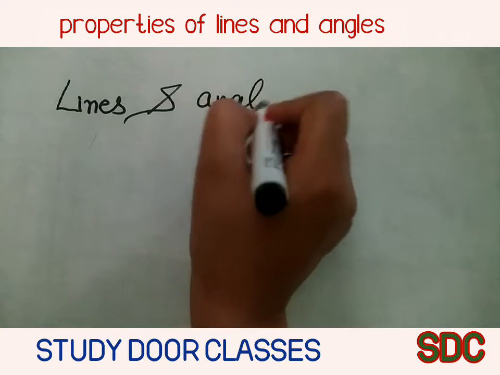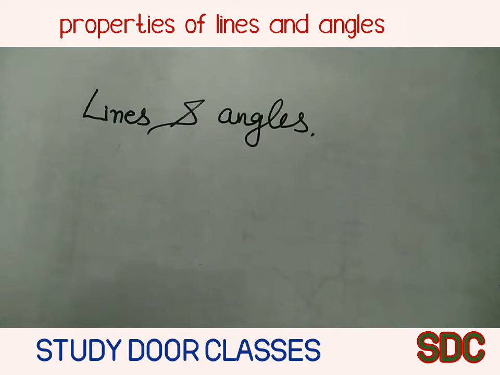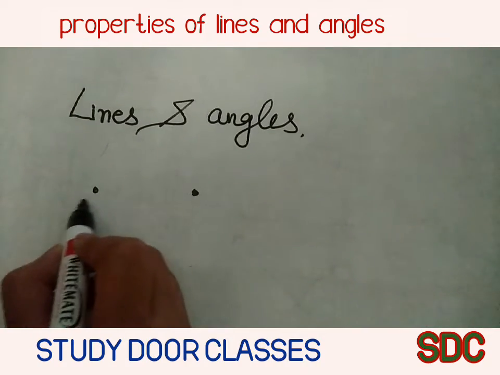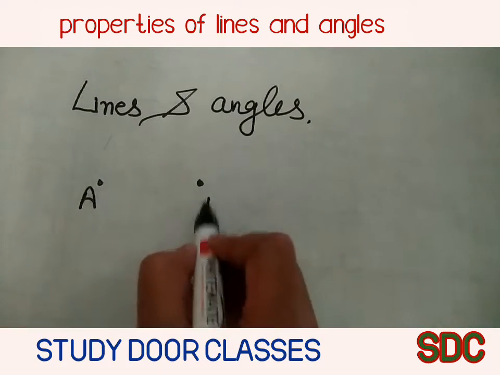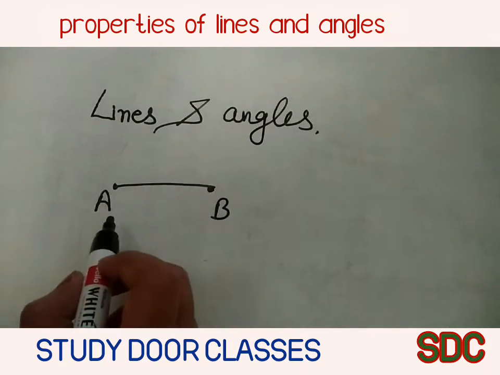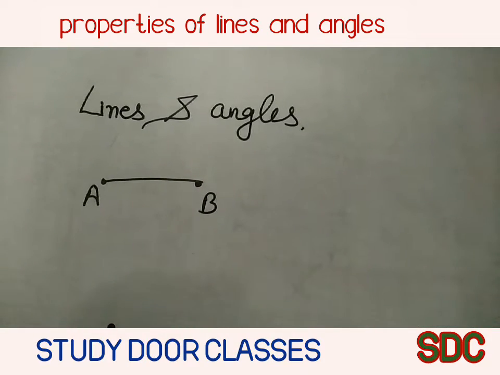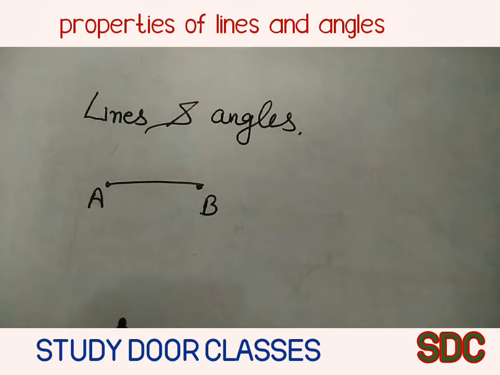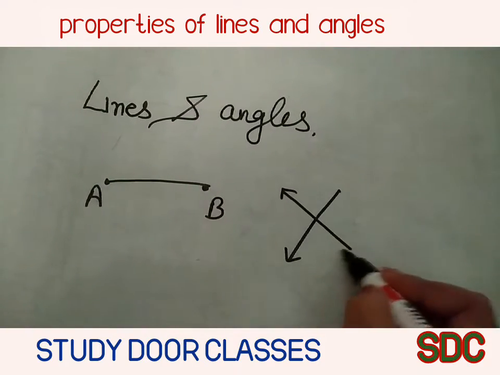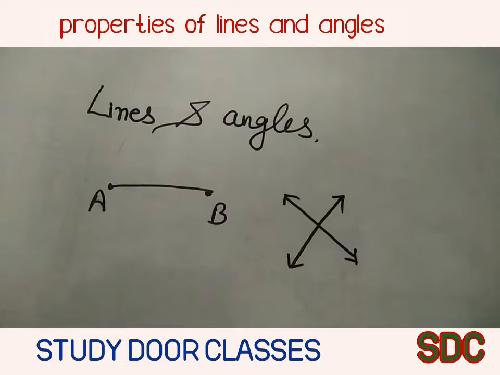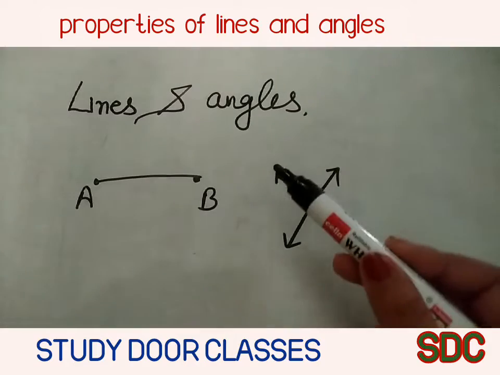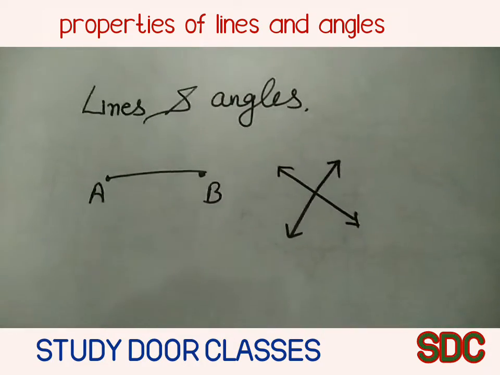Lines and angles. You know, a minimum of two points is required to draw a line. Just like we have two points A and B, we can draw a line to join A and B. Here you will learn some properties of angles and lines intersecting each other. We will study some properties of line, some properties of angle, and some properties of intersecting of two lines also.